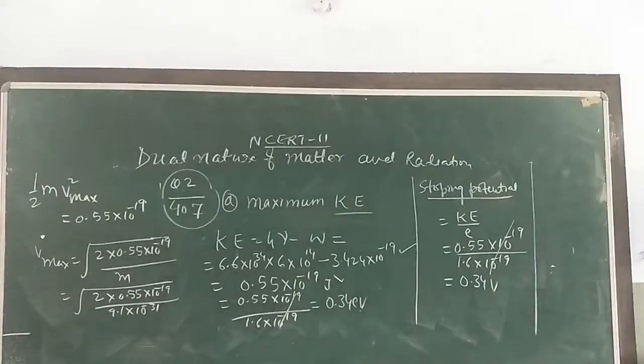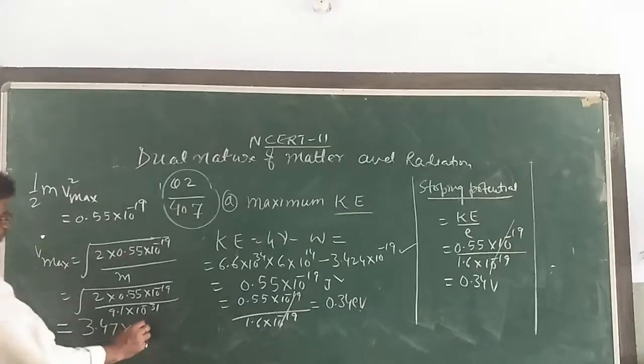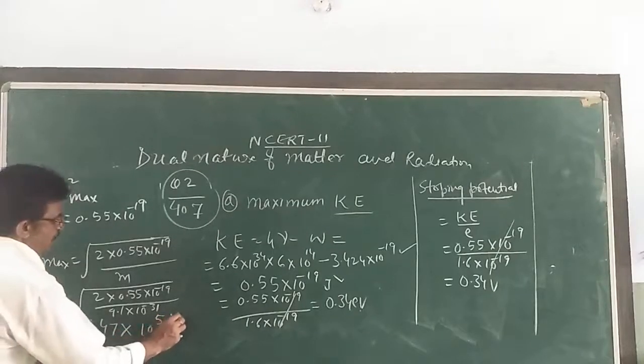Calculation part is very important for this chapter, dear children. So how fast you can do it. If you want to solve, then solve and get the answer: 3.47 into 10 to the power 5 meter per second.